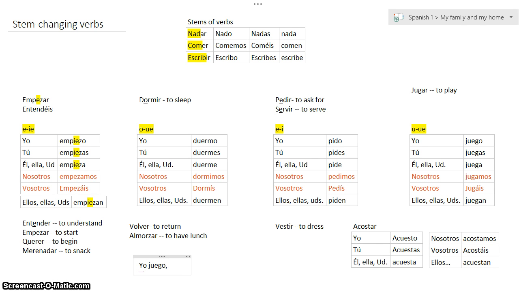Yo juego. Ella entiende. Nosotros dormimos. No stem change there. Ustedes vuelven. Vuelven from this verb right here, volver. Okay, we will keep practicing this, but this is the idea. Make sure you come back here if you need to.